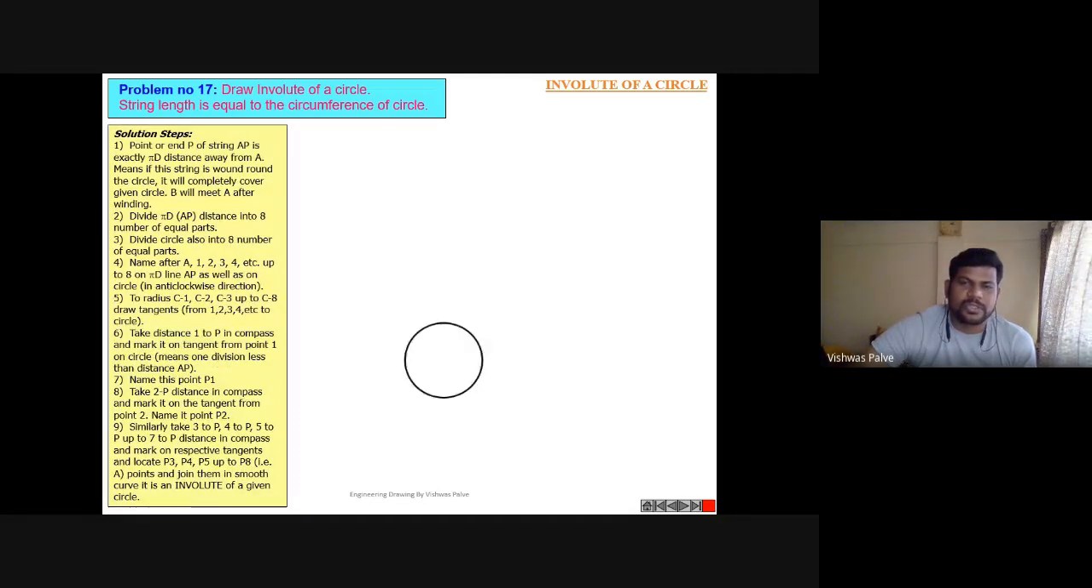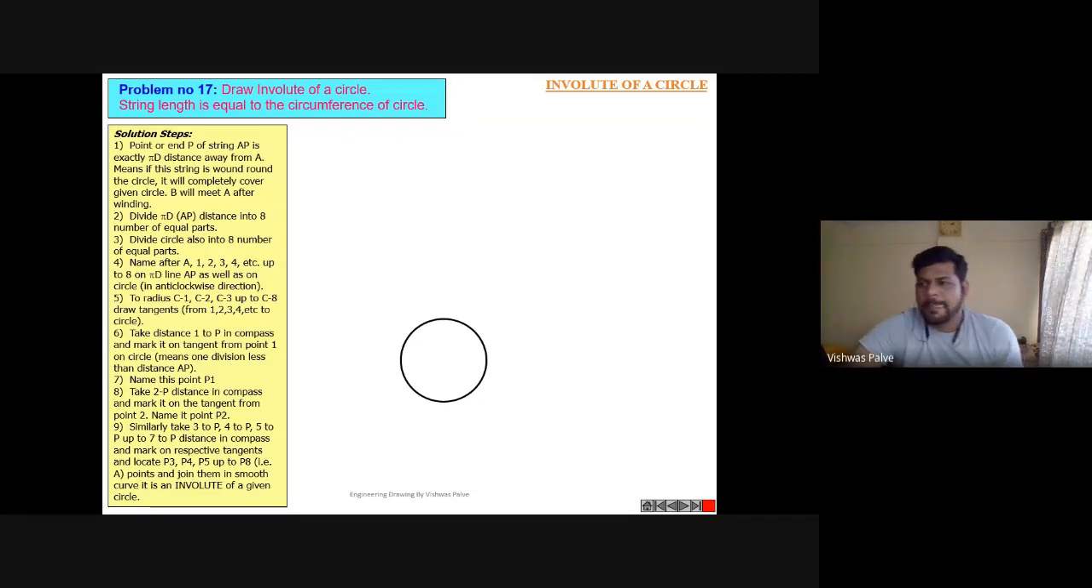Okay, so the steps are given here, so no need to read that. I'll explain one by one. Draw a circle. Draw a circle of a given diameter. So in the question they might give draw an involute for a 50 millimeter diameter, 60 millimeter diameter, or whatever. Okay, so the length will be given.